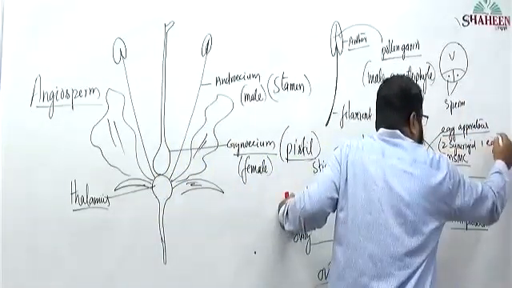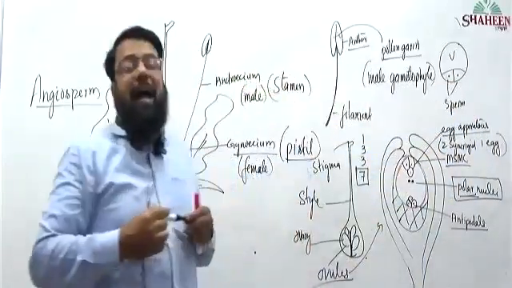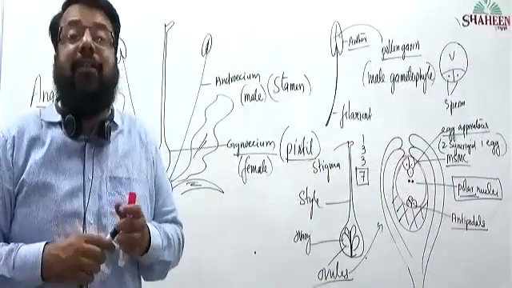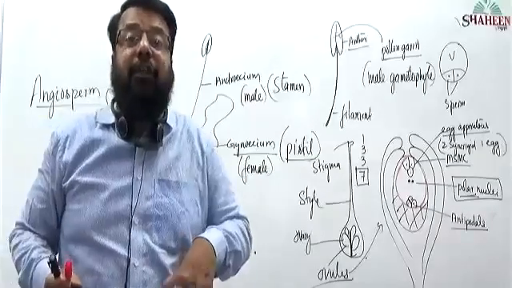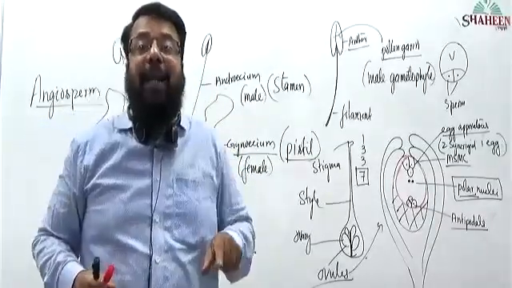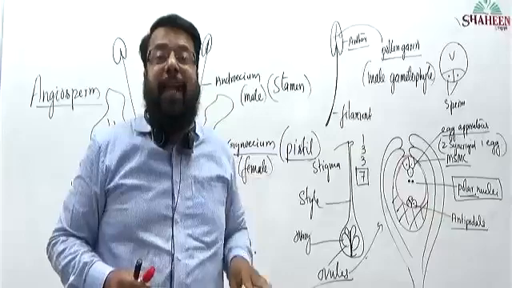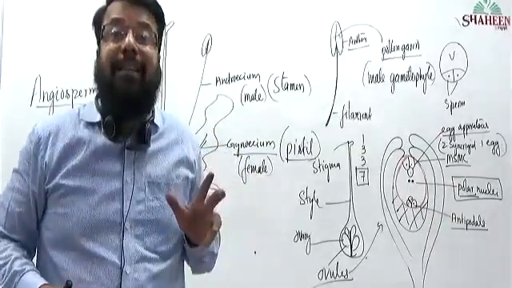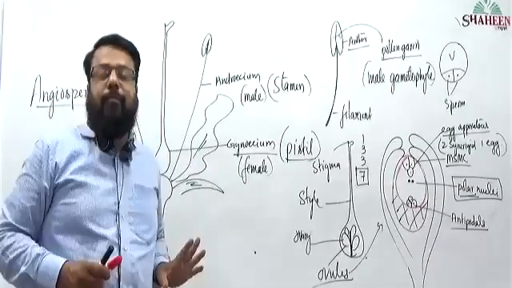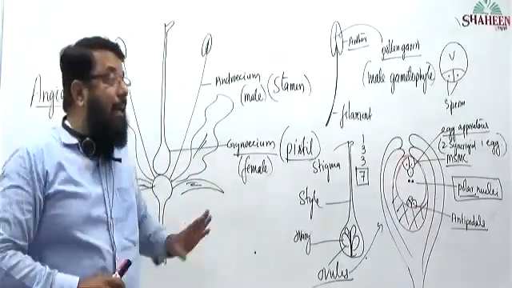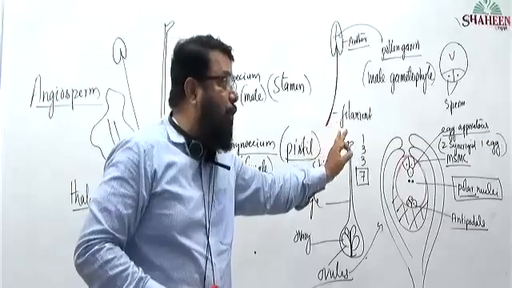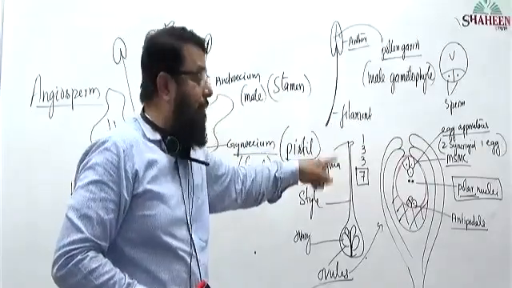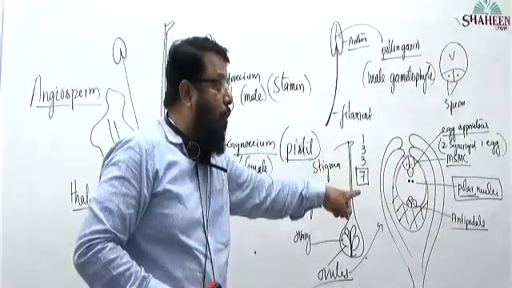So an embryo sac will have how many cells? 7 cells. In that, how many synergids? 2 synergids. How many egg? 1 egg. How many antipodals? 3 antipodals. How many central cell? 1 central cell. So where did that embryo sac development take place? Embryo sac development took place inside the ovule.